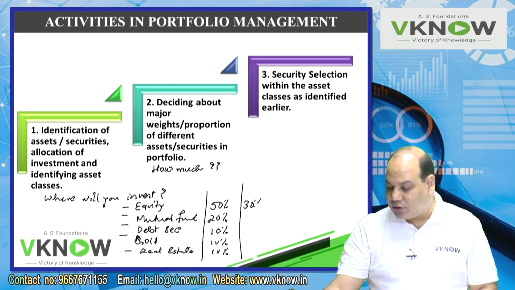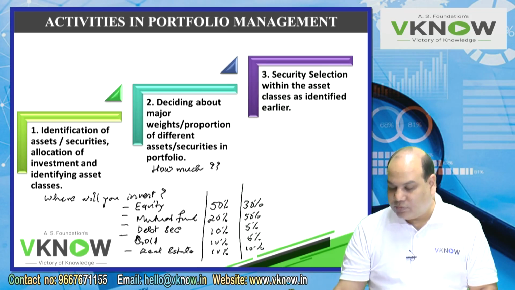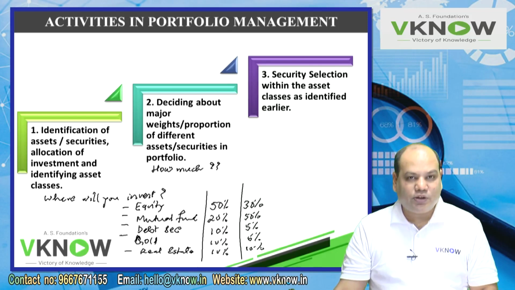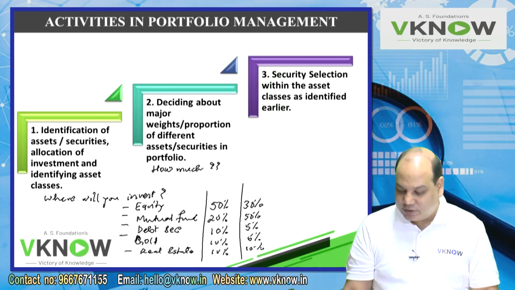Somebody would like 30% equity, 50% mutual fund, 5% debt, 5% gold, and maybe 10% real estate. This is what you have to decide. Investor will sit down with his portfolio manager and decide.